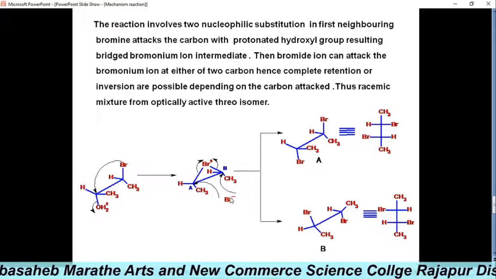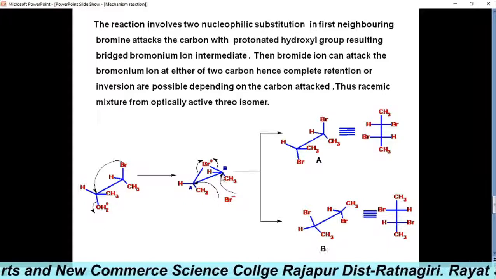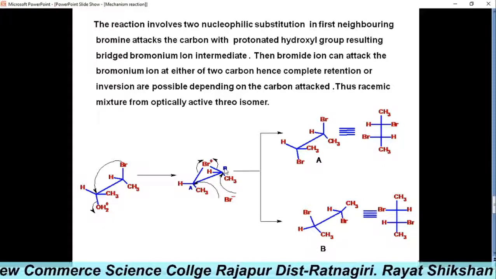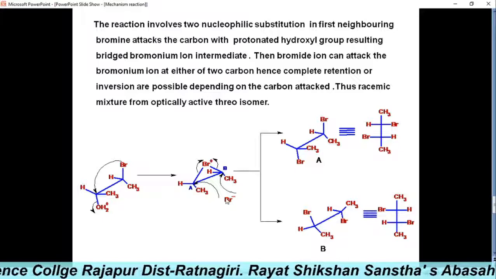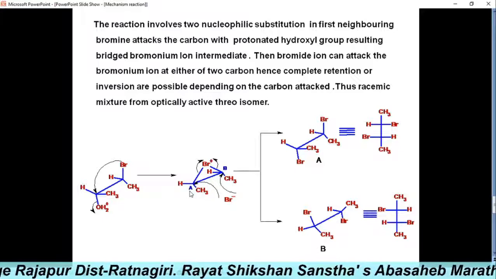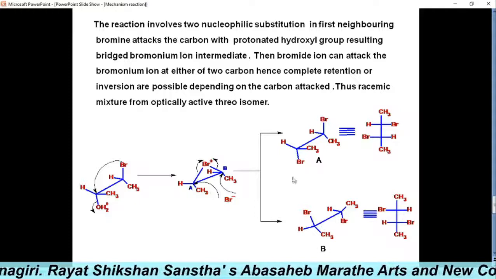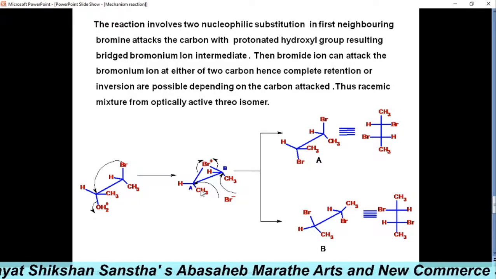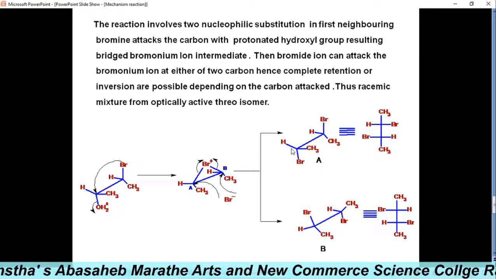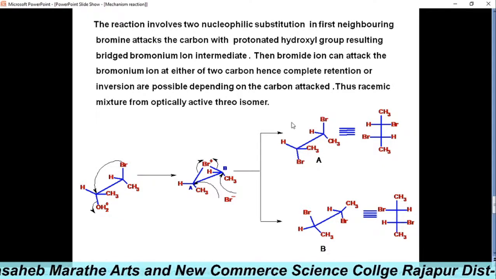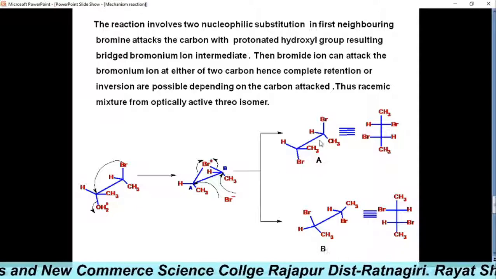Then what happens? The bromide ion attacks either this carbon or that carbon, so there are two possibilities: one at carbon A and the second at carbon B. In the first possibility, the bromide attacks carbon A. The bromide is below the plane and the two groups, hydrogen and CH3, are flanked on the above side, and this bromine is reversed to the original position.